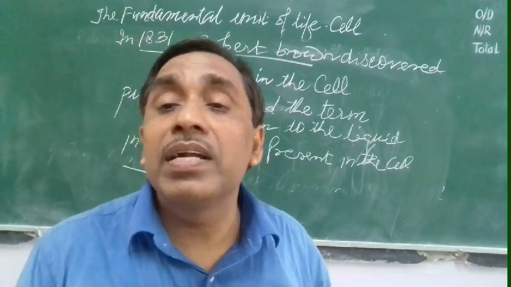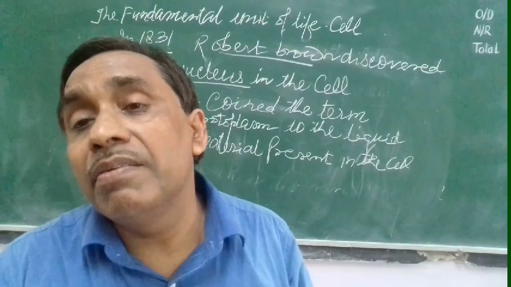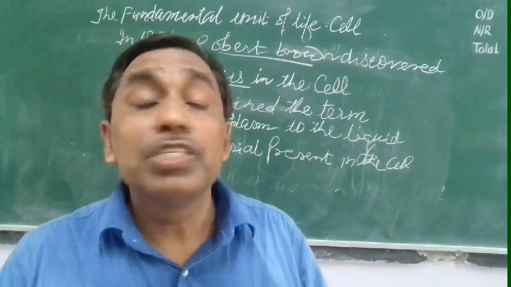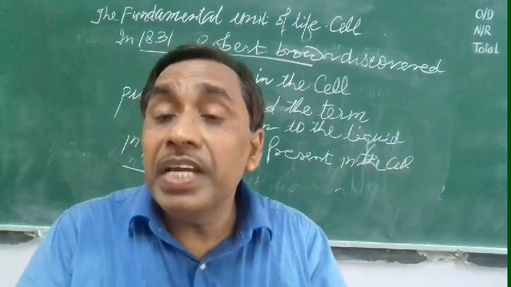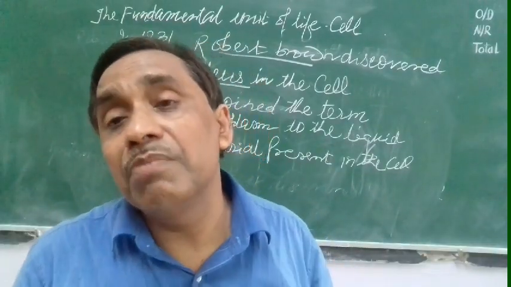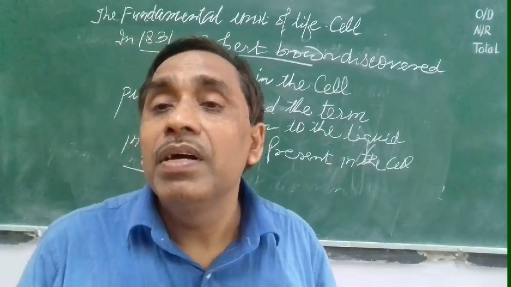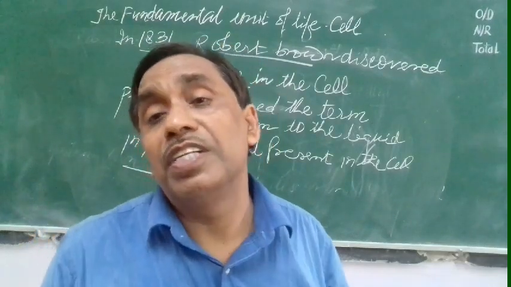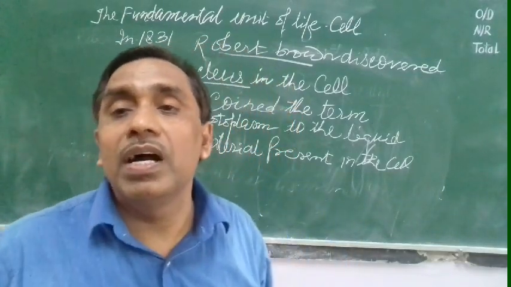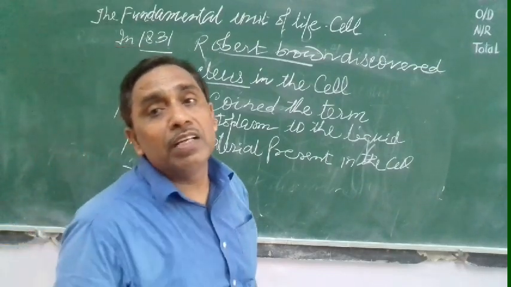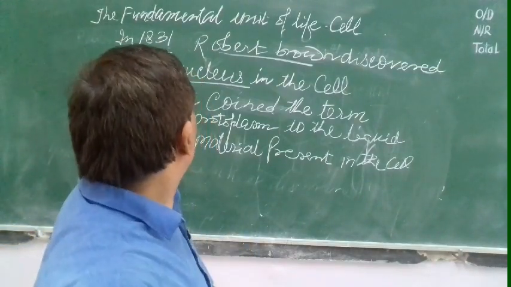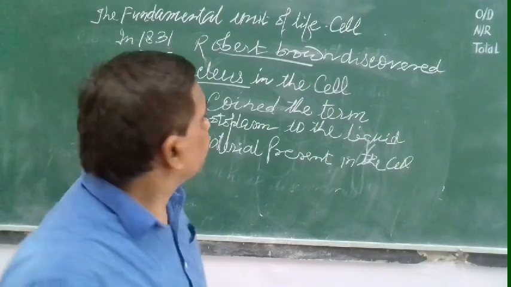Just like in pond water, living organisms remain alive and exchange material, similarly, if protoplasm is present in the cell, then the cell organelles will exchange material, they will be alive, and the living processes will take place. So it was called jeev dravya, protoplasm, the material of life. In the cell, the liquid material present is called protoplasm by Purkinje.